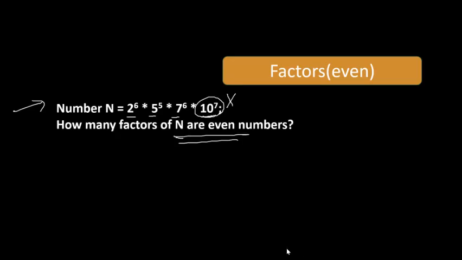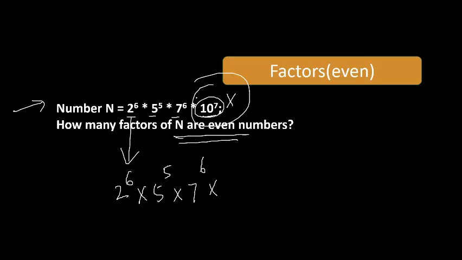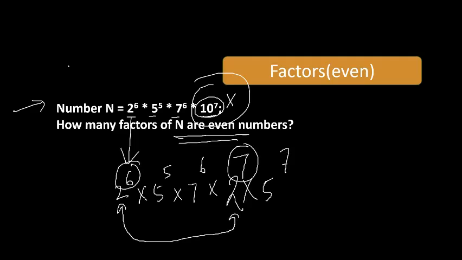1183. Are you getting this one? Ram Karan, 1183. Okay, let me check. First one is 2 to the power 6. Next we have 5 to the power 5. Next we have 7 raised to the power 6. And here we can write it as 2 raised to the power 7 into 5 raised to the power 7. And we can combine this 7 and 6 because base is 2. So we got 2 raised to the power 13. Then 5 raised to the power 5. Then 7 raised to the power 6. And 5 also we can combine, 5 and 7.